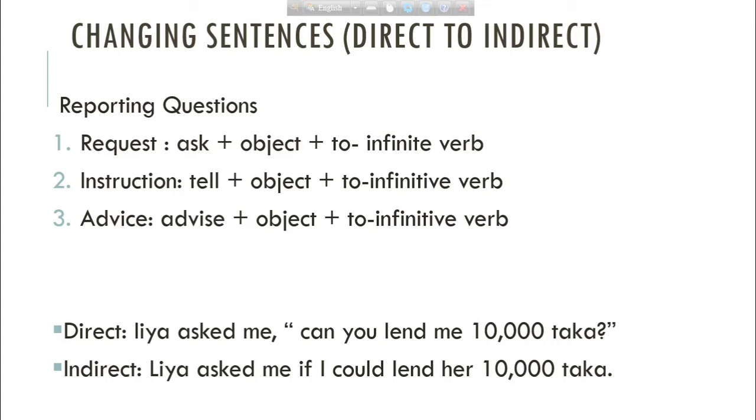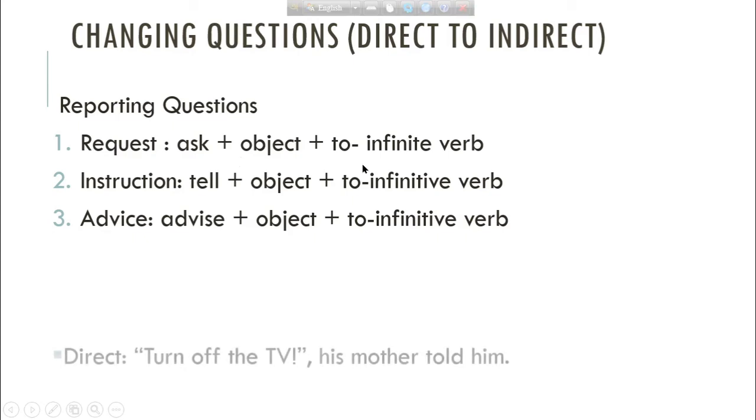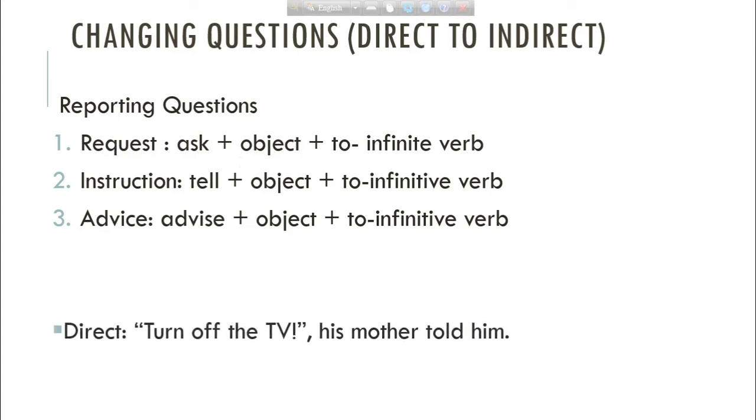Again, you can correct this answer in another way, just like you can say, Lisa asked me to lend her 10,000 taka. So here are the rules, you see. So now we have another example. Turn off the TV, his mother told.